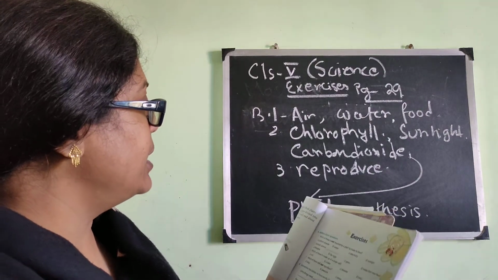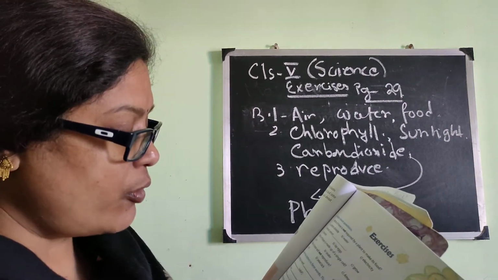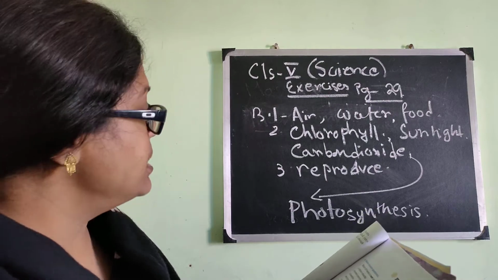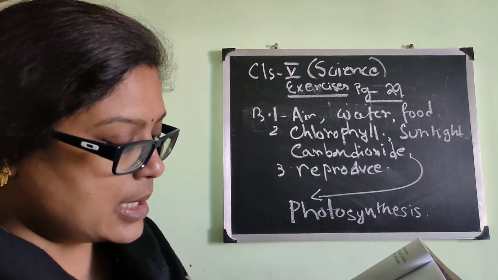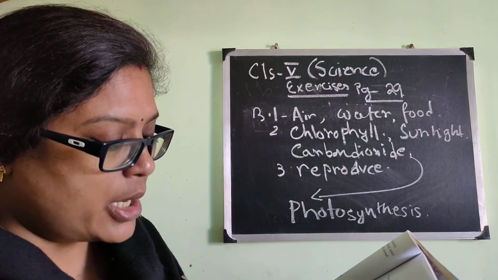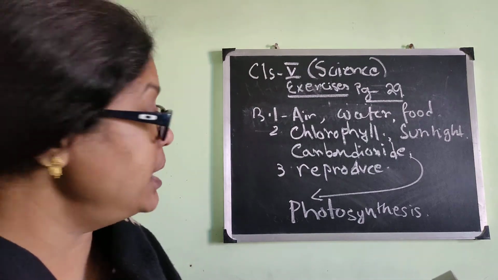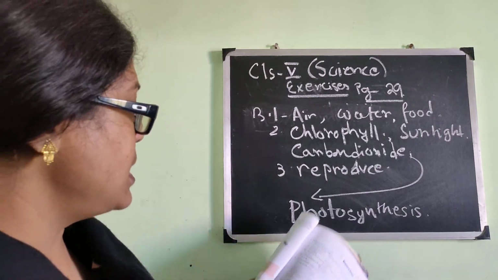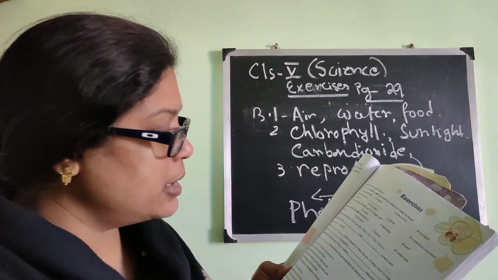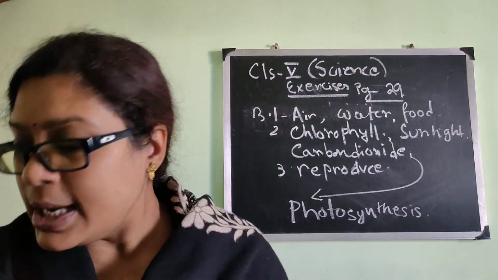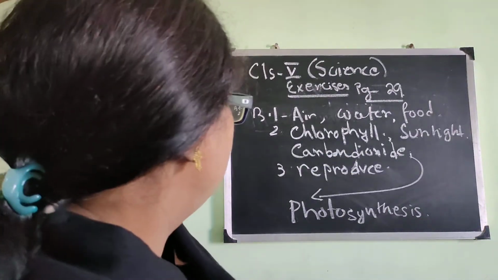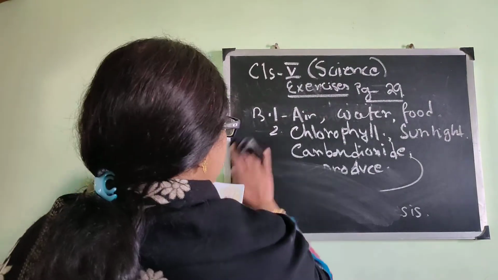P-H-O-T-O-S-Y-N-T-H-E-S-I-S. So be very correct. In number 2 there are 4 blanks. First one is chlorophyll, second one is sunlight, third one is carbon dioxide, and the fourth one is photosynthesis, and number 3 is reproduce.